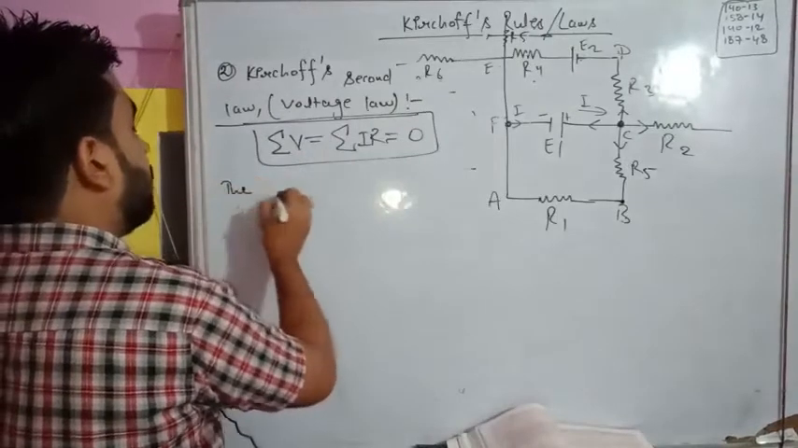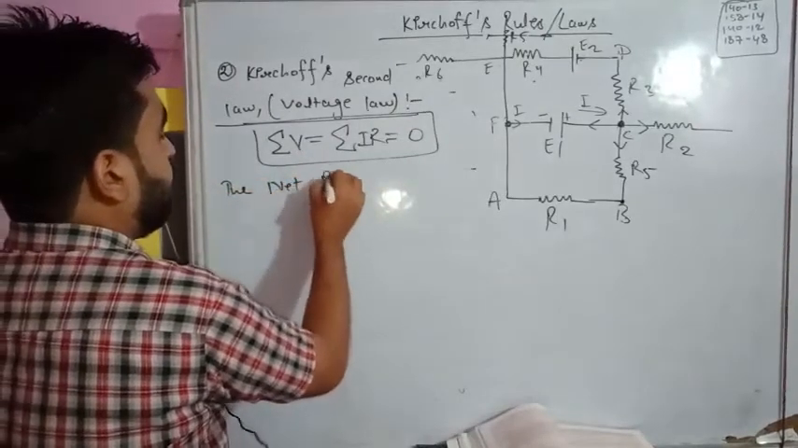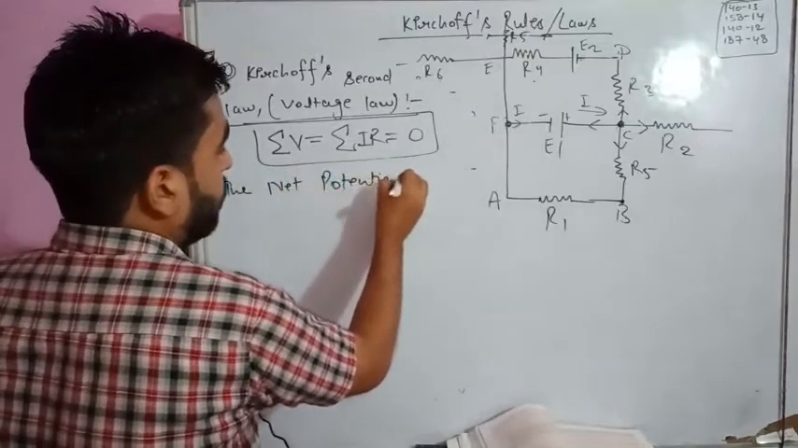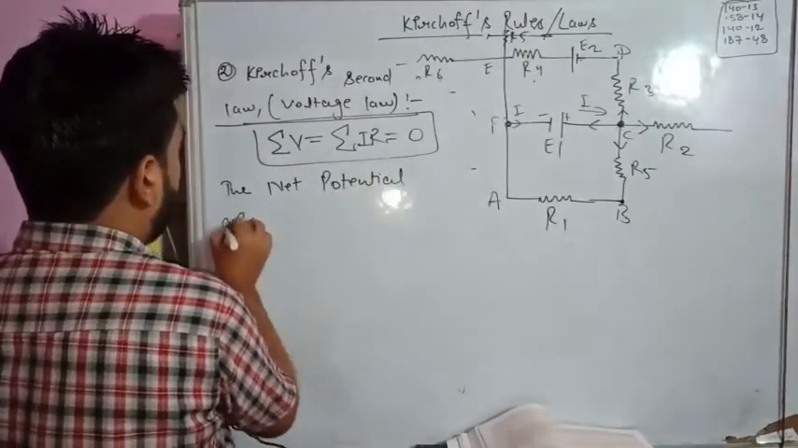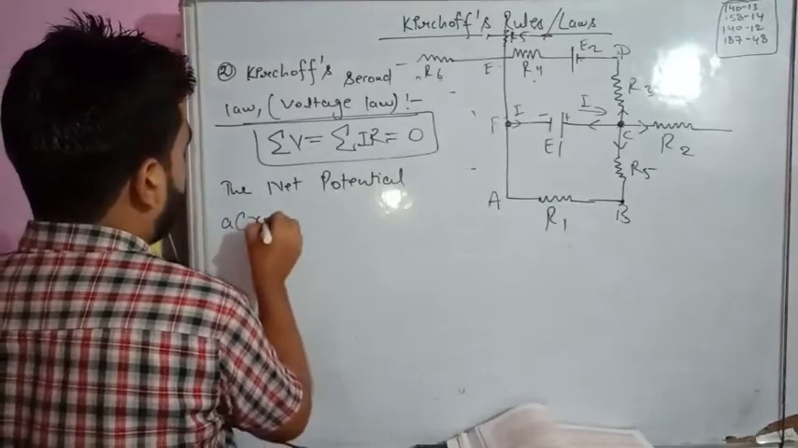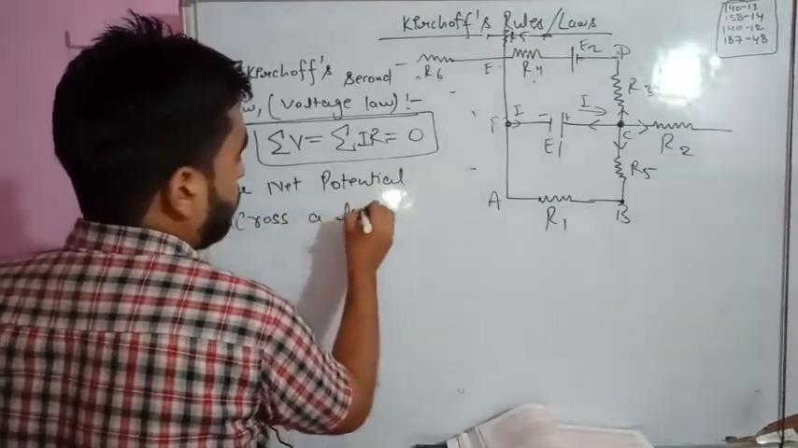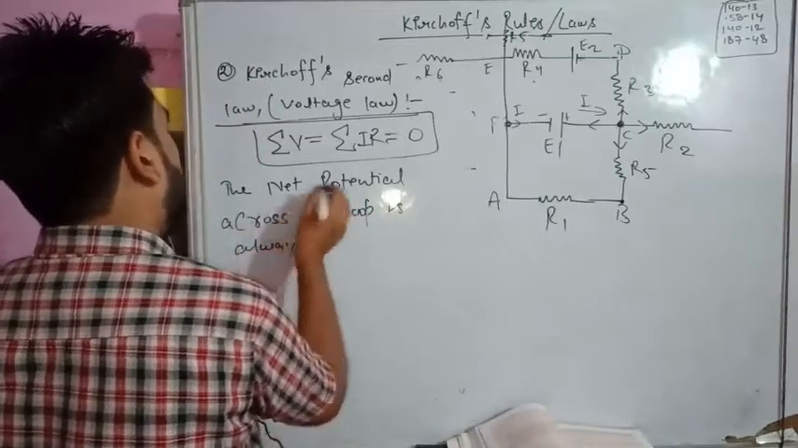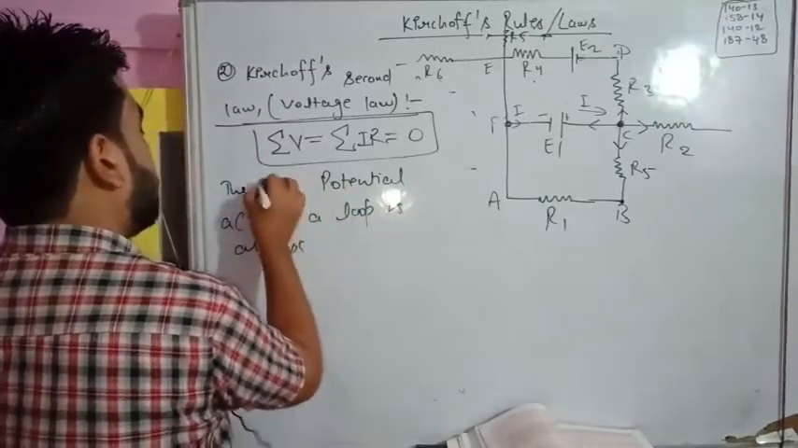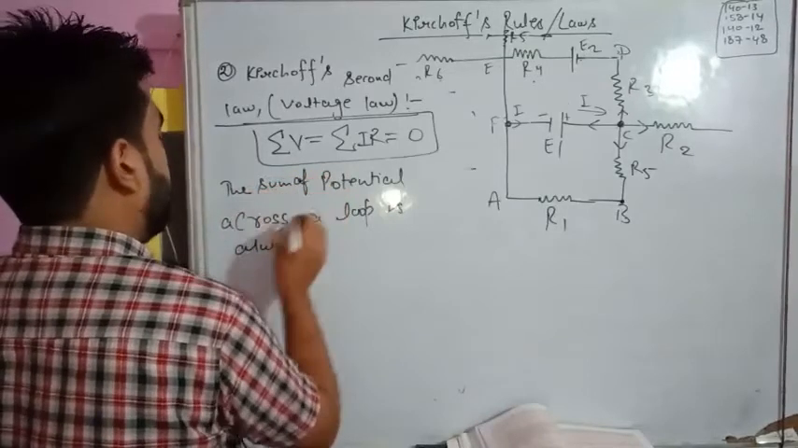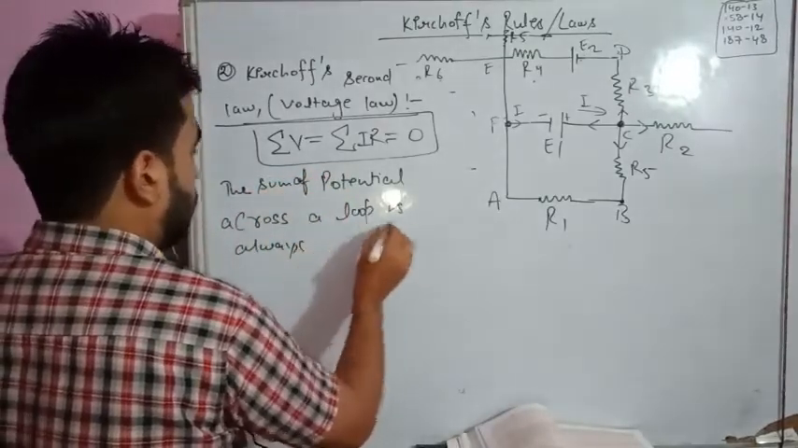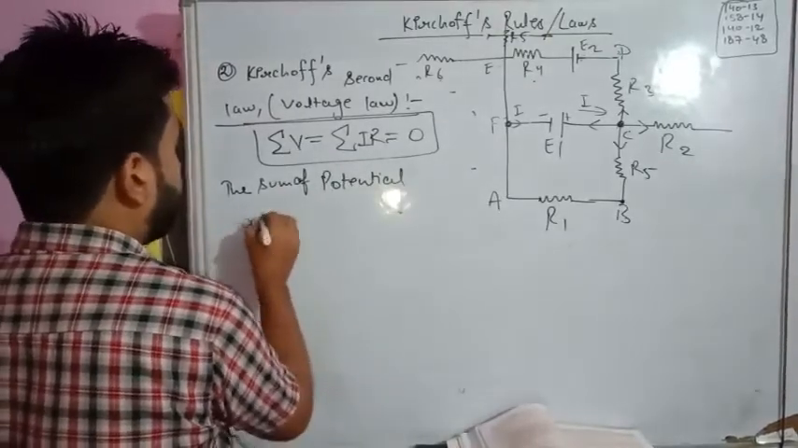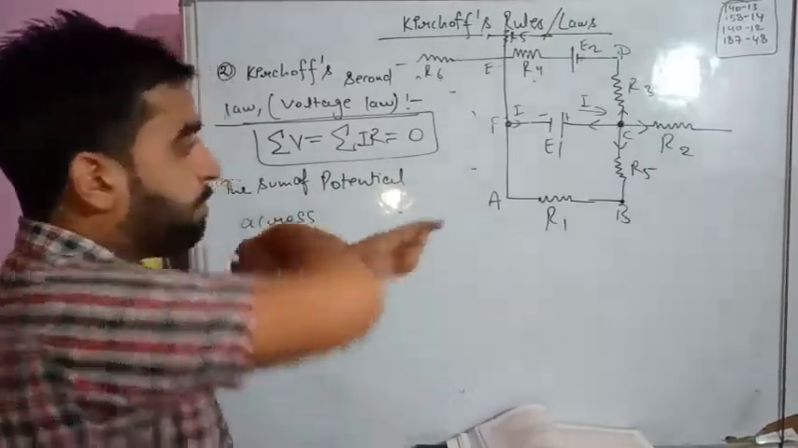The net potential across a loop is always, we can write as the sum of potential across the elements, because in a loop there will be several elements.